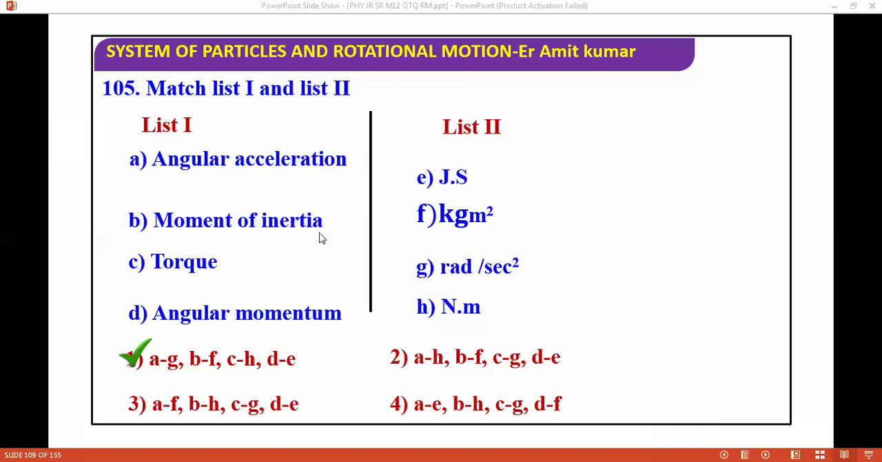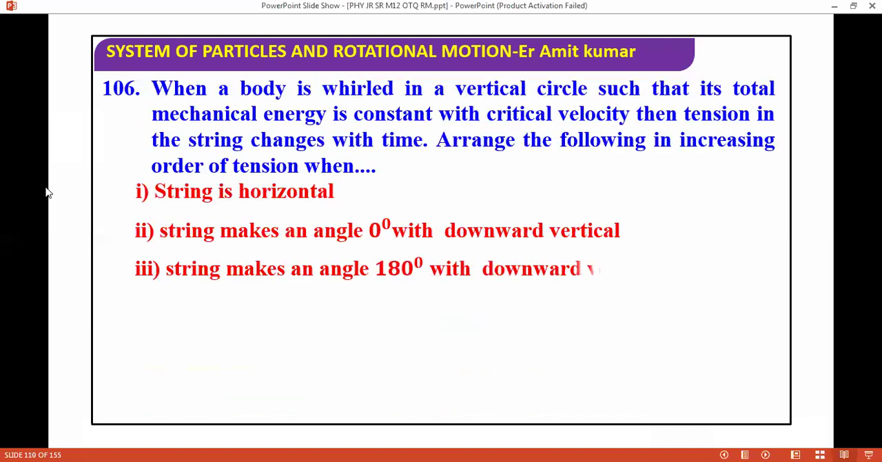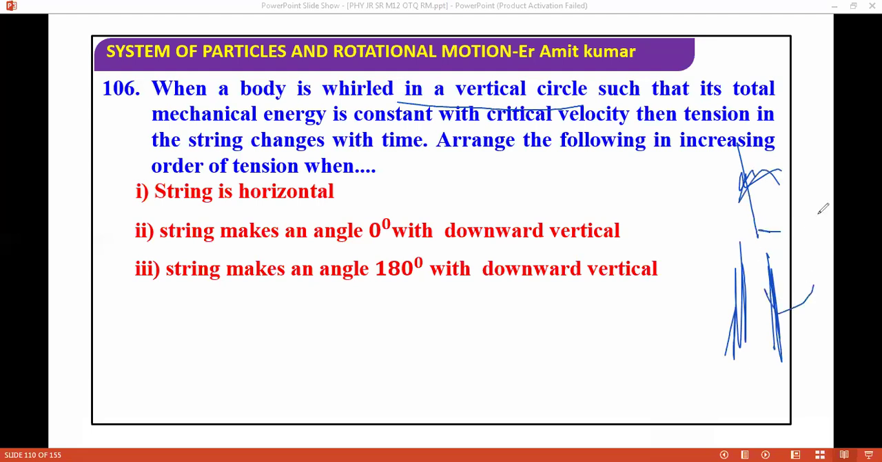Next question, I have this. When a body is wheeled in a vertical circle such that its total mechanical energy is constant with critical velocity, then tension in the string changes with time. Arrange the following in increasing order of the tension: when a string is horizontal, when a string makes an angle of 0 degree with the downward vertical, and when a string makes an angle of 180 degree with the downward vertical. This is downward vertical, so 0 degree means the string is like this, and 180 degrees, the string is like this, and horizontal, the string is like this.